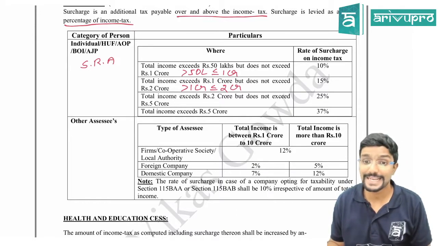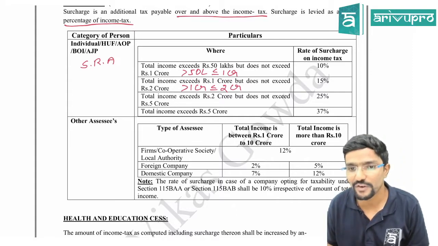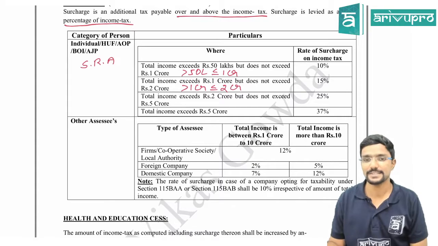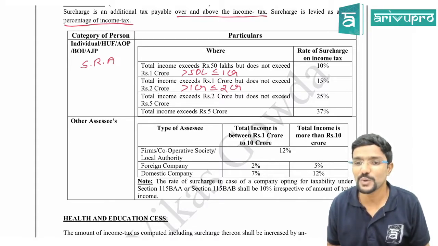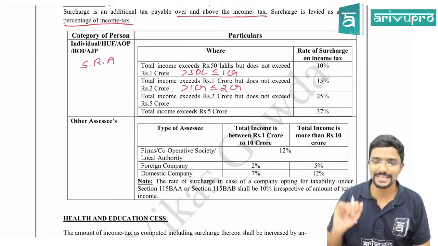Total income exceeds 2 crore but doesn't exceed 5 crore. In that case, what is the surcharge rate? 25%. Last case. Total income exceeds 5 crore. That is, your surcharge rate will be 37%. That is the last rate.